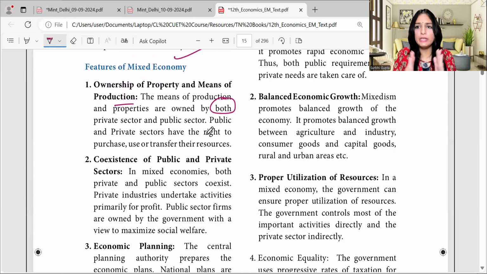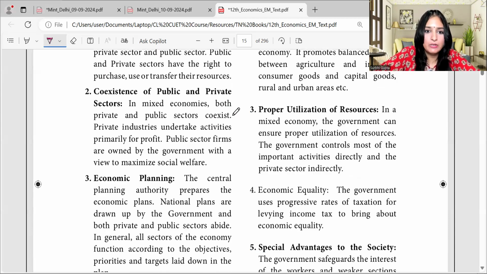Now there's equality. It's not like I alone am right, or you alone are right; we'll come together to function. That is what capitalism and socialism have decided. And once they are together, they are mixed. That is why it is a mixed economy, the coexistence of both. That is what we know.